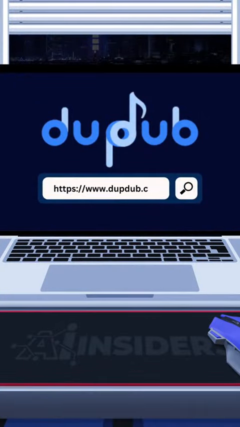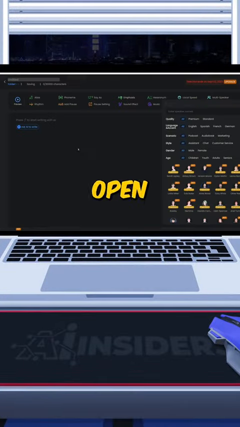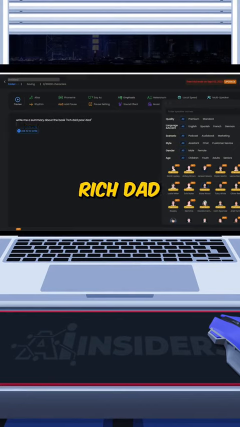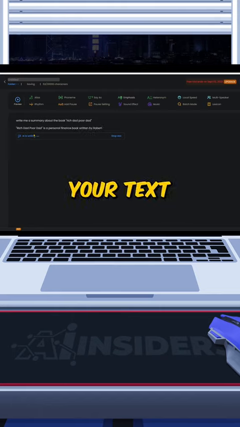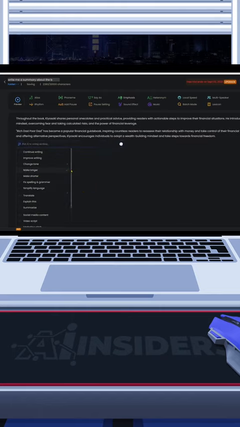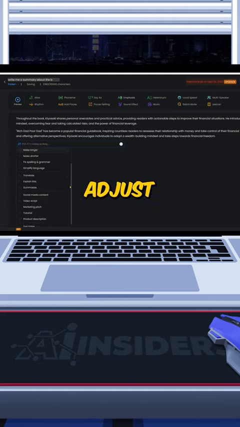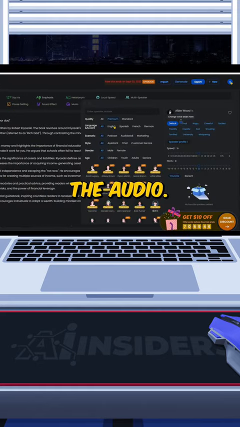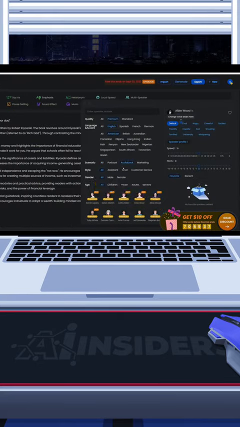Simply go to dupdub.com, use the text-to-speech tool, open a new file, and get started. I'll ask the AI to write a summary about the book Rich Dad, Poor Dad. Once your text is generated, you'll have a few options like making the text shorter, longer, adjust the tone, or translate it. For the audio, I am choosing an English-American voice spoken by Albie Wood in a friendly manner.